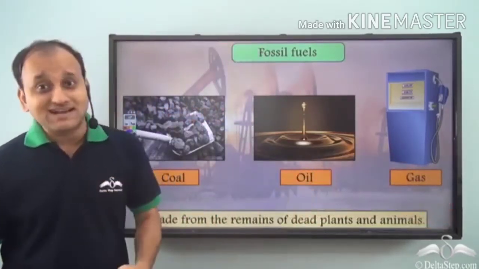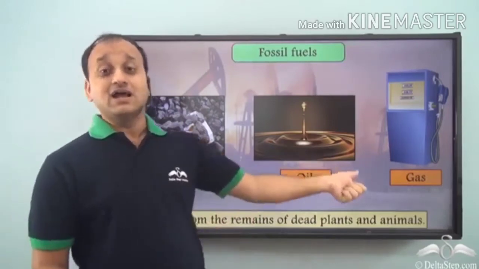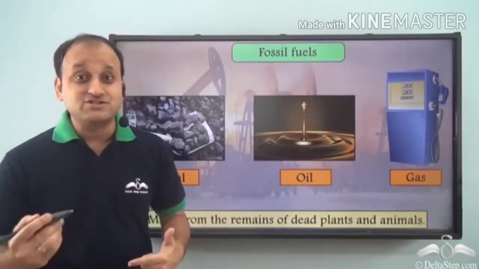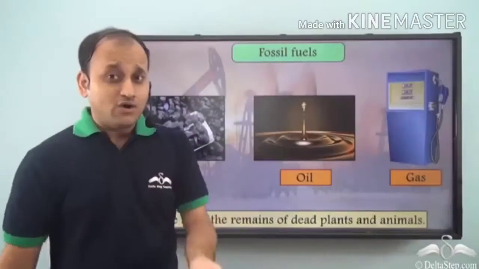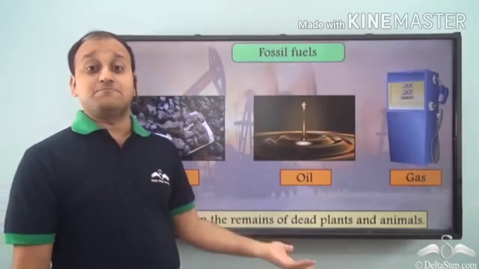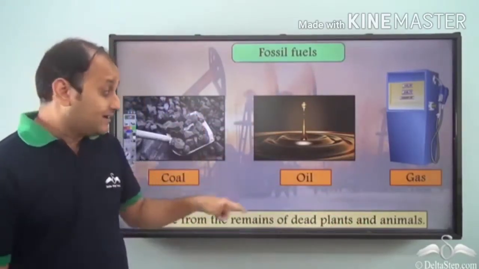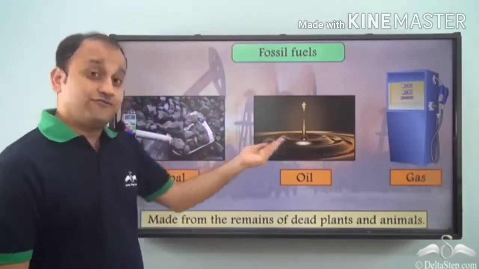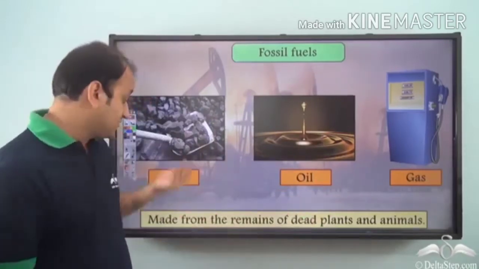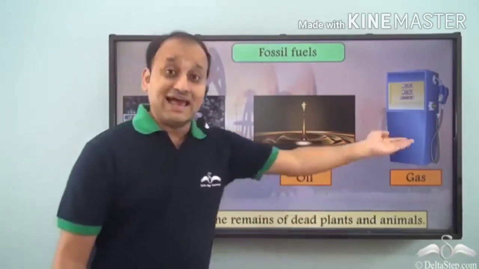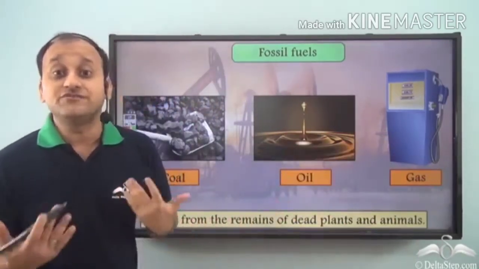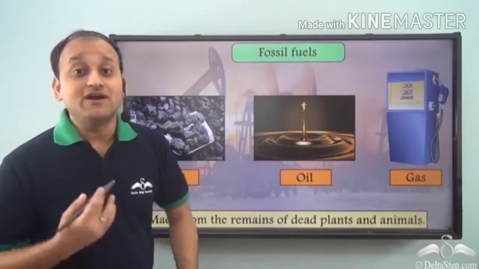So what exactly is happening? All these are coming from dead remains of plants and animals. Now, the remains of dead plants and animals are called fossils. And what do we get from these fossils? We get fuels, different types of fuels. For example, coal, oil and gas. All these are used as fuels, that is, to power various things.